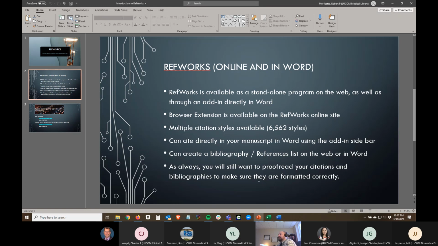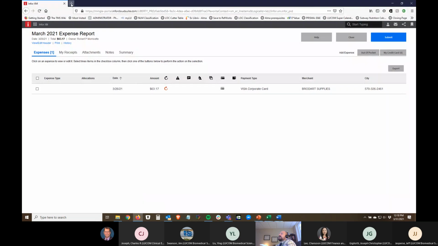And something I mentioned before when we looked at Zotero: it's a really powerful, very useful program. But as always, you're still going to want to proofread your citations or bibliographies and make sure they're formatted according to the style that you're using, so that you know it's formatted the way you want it to be formatted.